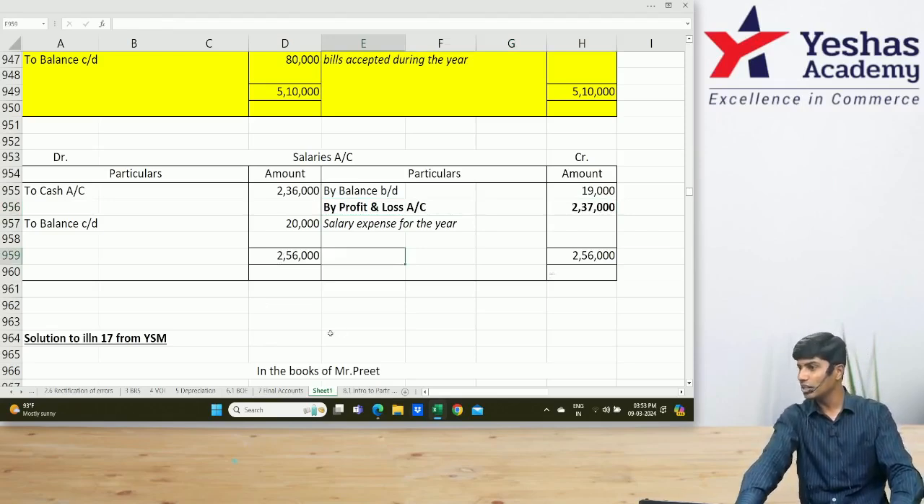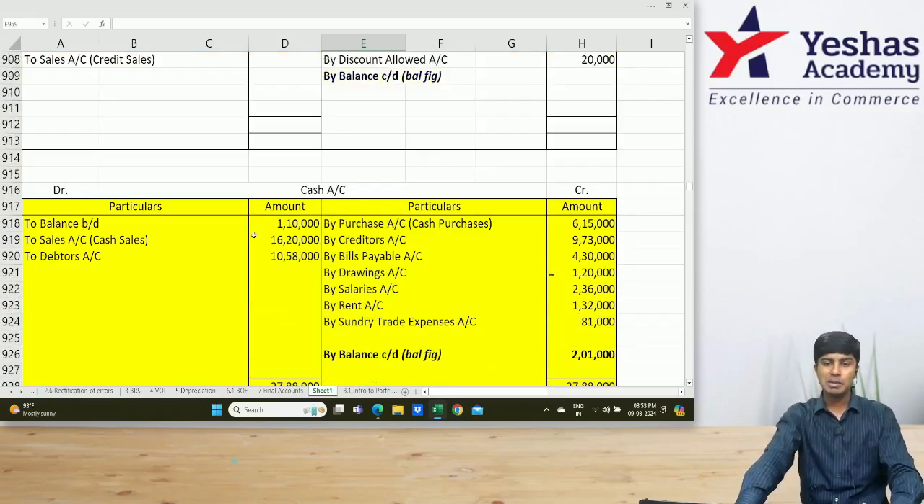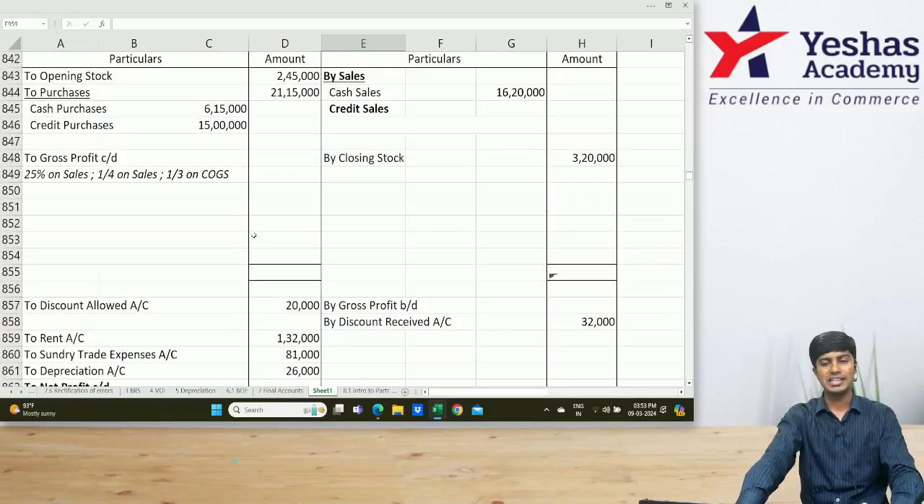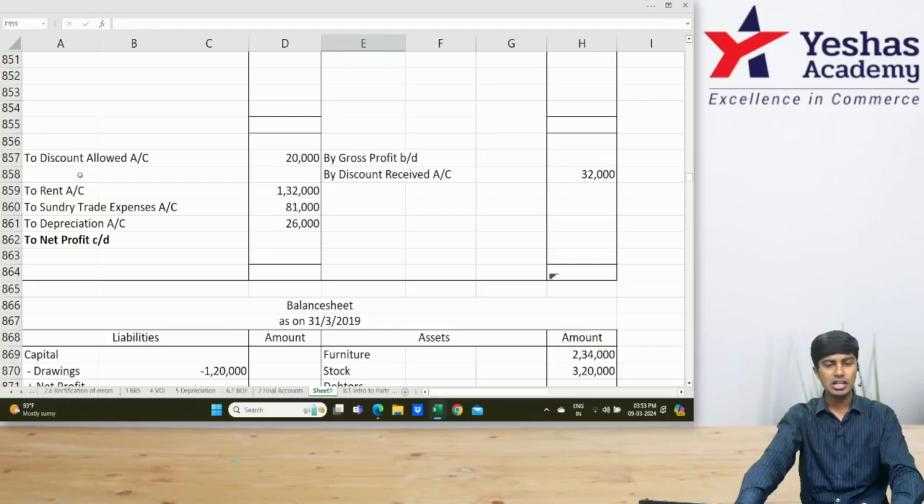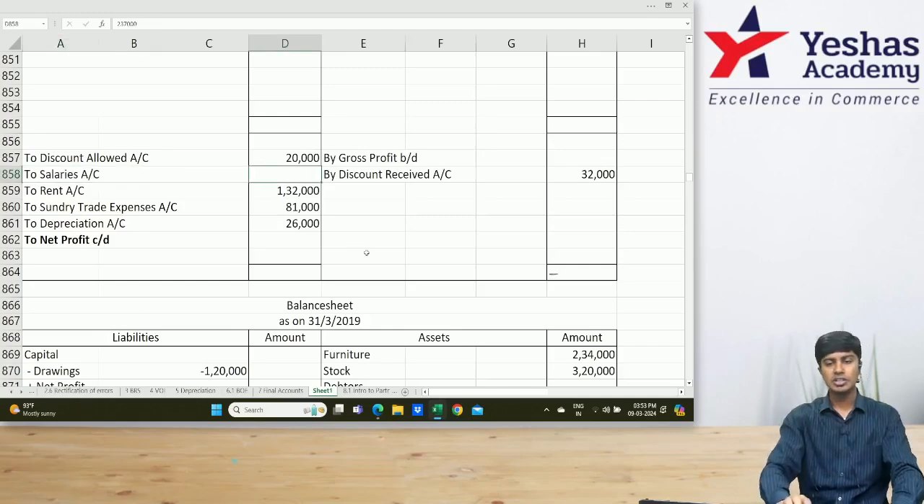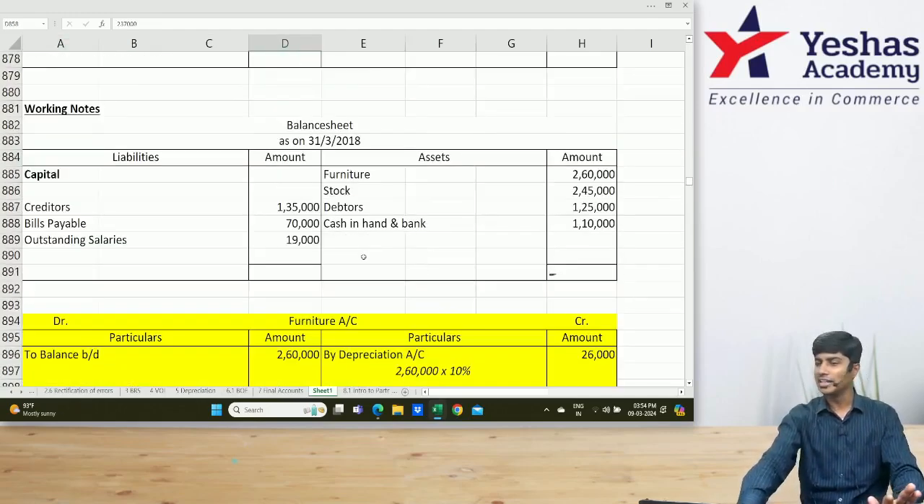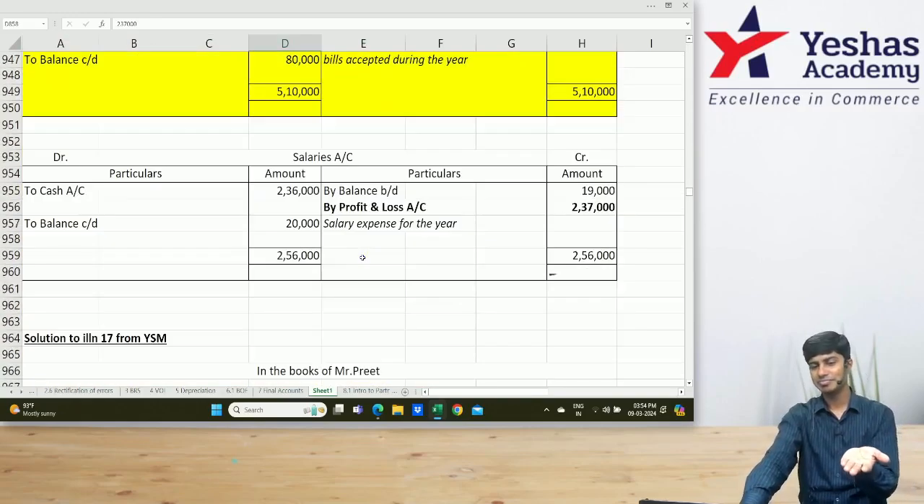In our salary account we write by P&L, 237. Where do we write this 237? In salary account I have written by P&L. In P&L account I'll write to salary. How much? 237. All the ledgers are closed. That was the last ledger.